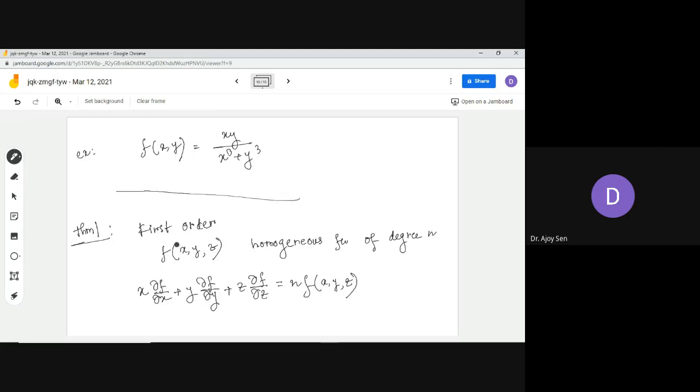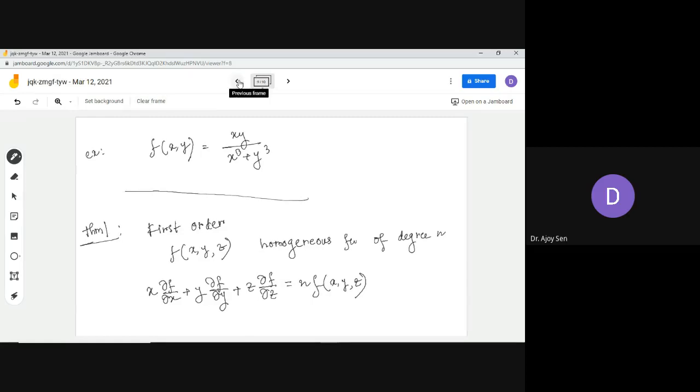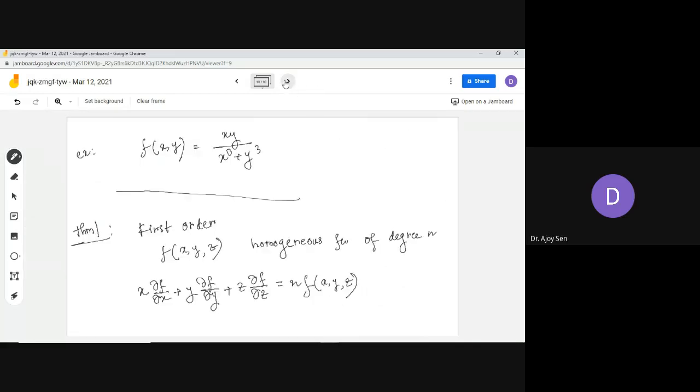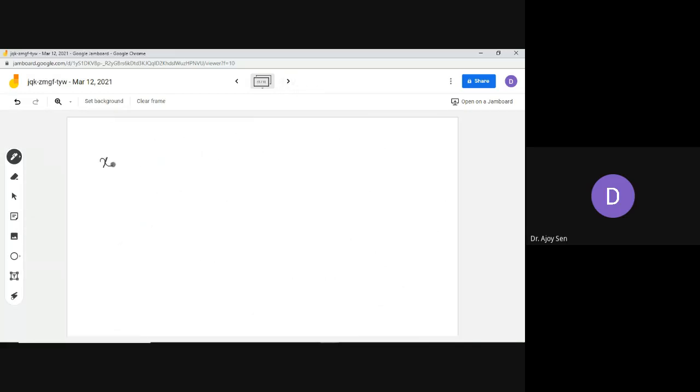That means this kind of relation is satisfied. You can check with the function I took earlier, f of xy equals root x plus root y, which is a homogeneous function of degree half. For this function, if you apply Euler's theorem, it becomes this.